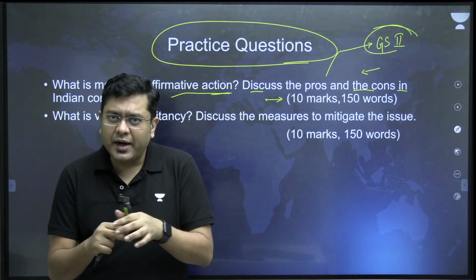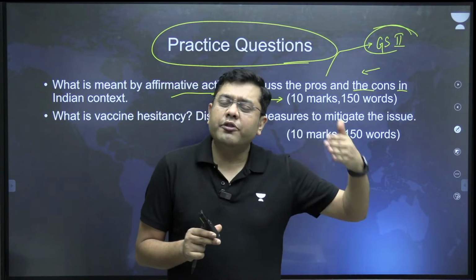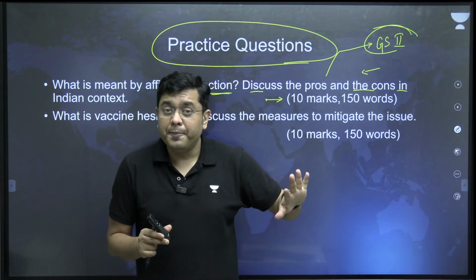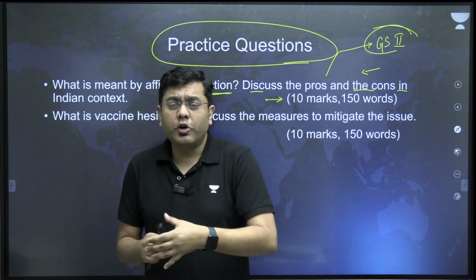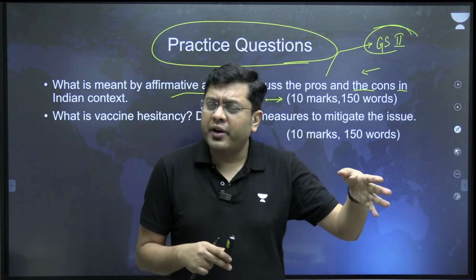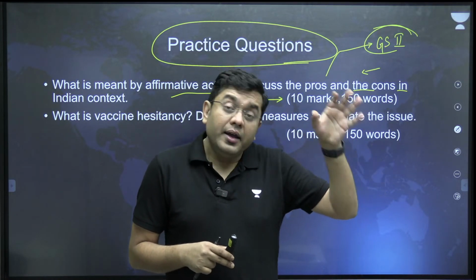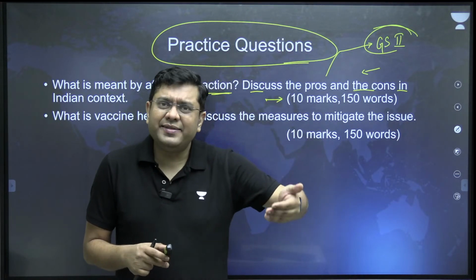So when you start the body, in the first 3 to 4 sentences, provide the context of affirmative action in India. Once you have done that, talk about the pros and the cons. In the cons, please don't talk about your own polarizing thought, if at all it is there. Here you have to talk about how many marginalized sections still have not received the benefits.